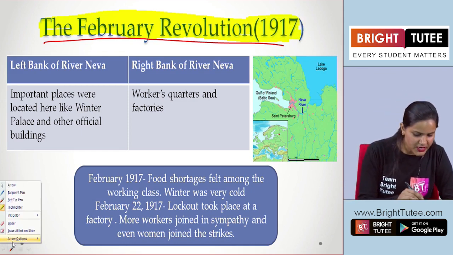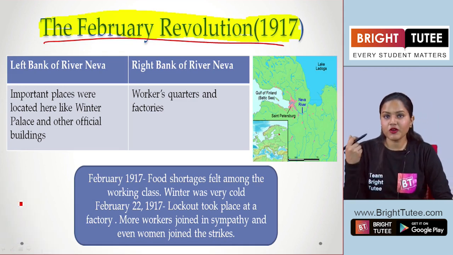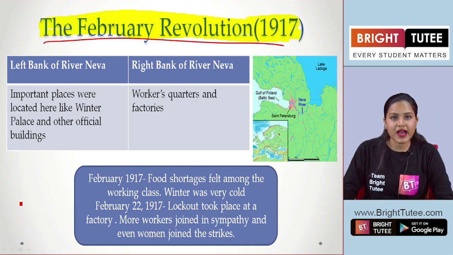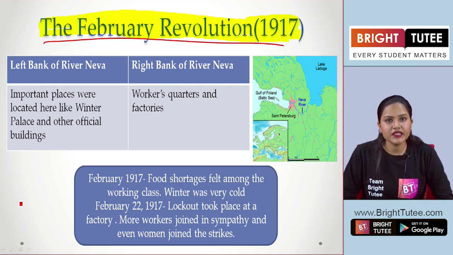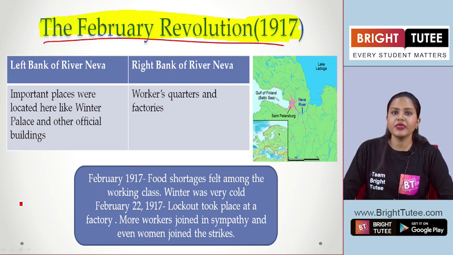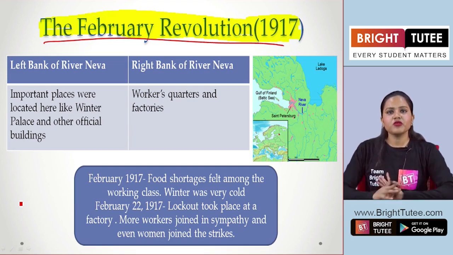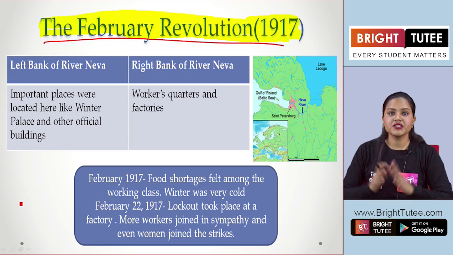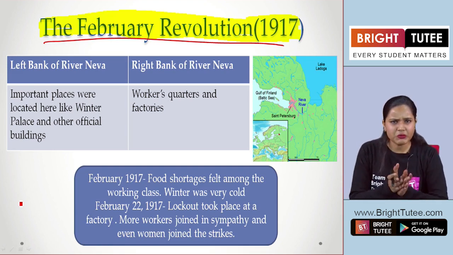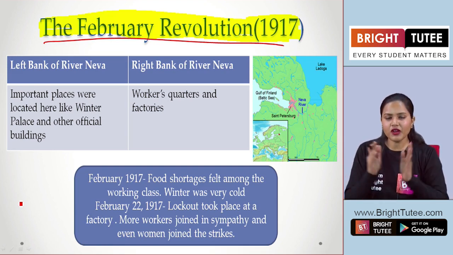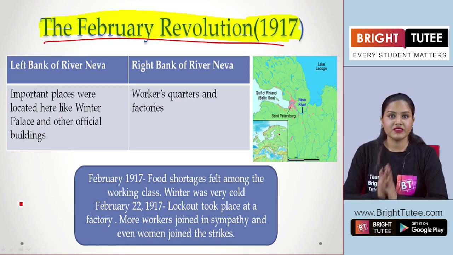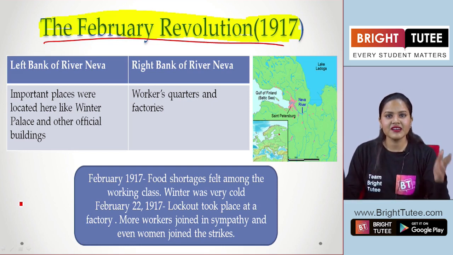So here we have discussed a lot of points. After that, we talked about the First World War and its impact on Russia, right? We talked about how it impacted the Russian industries, and therefore it also impacted the lives of the common people in Russia, right? Now, since we have talked about how the condition was in Russia and the Russian people, here we are going to talk about the main topic, the Russian Revolution, right, as the chapter's name suggests.